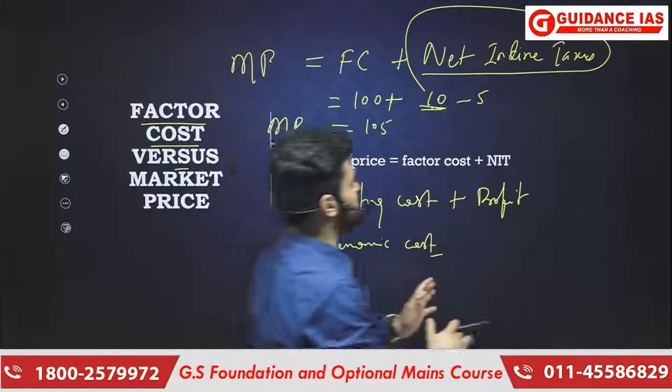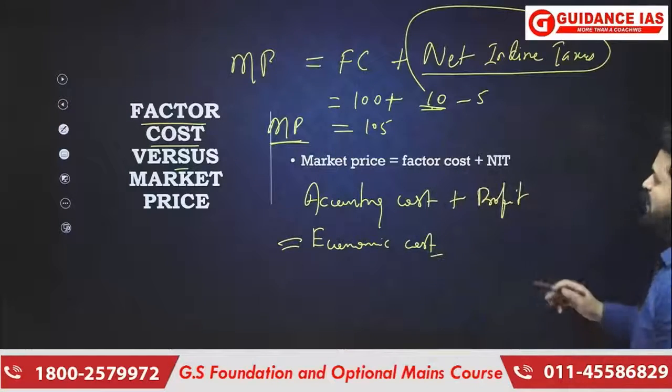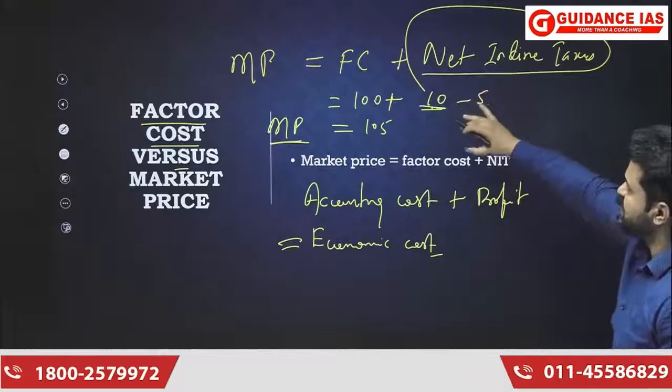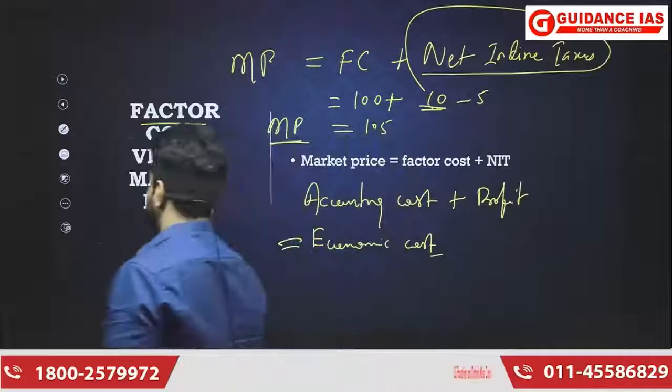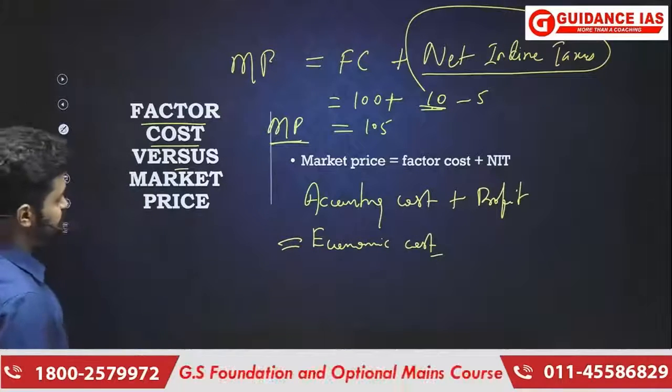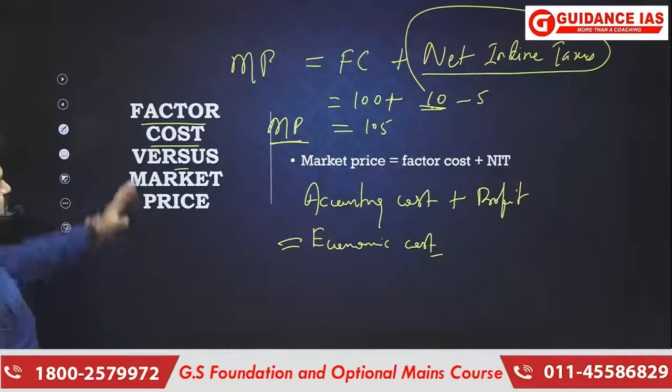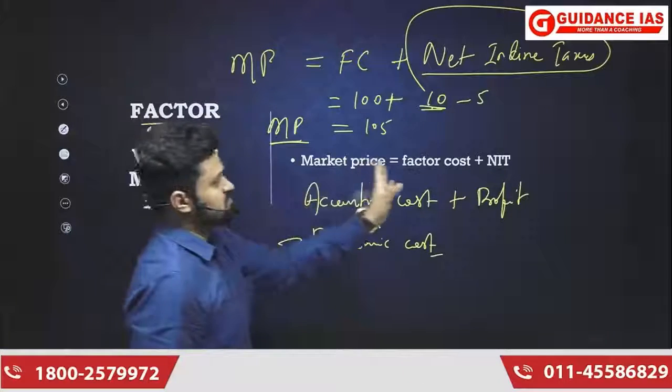market price is going to be affected by factor cost, indirect taxes, and subsidies. Factor cost, indirect taxes, and subsidies. Okay. So what is market price? Market price equals factor cost plus NIT.